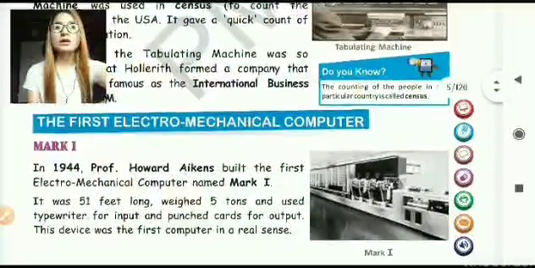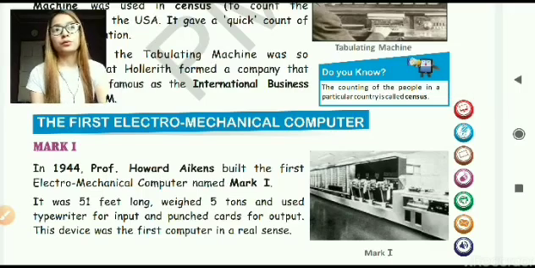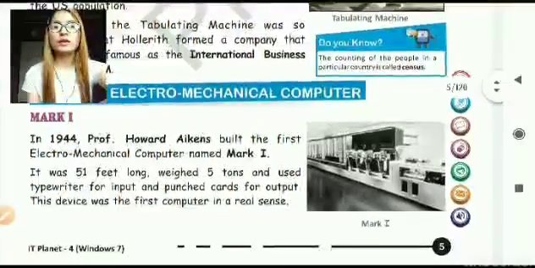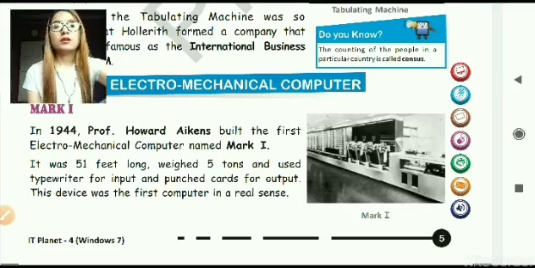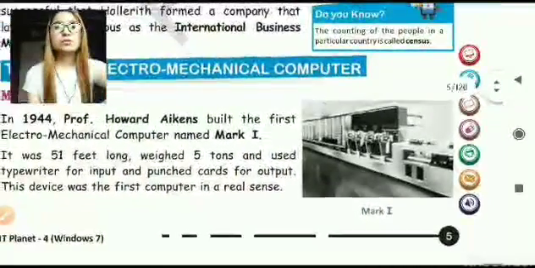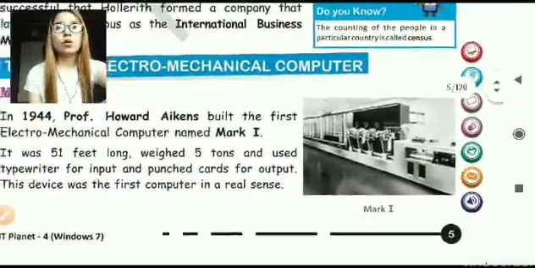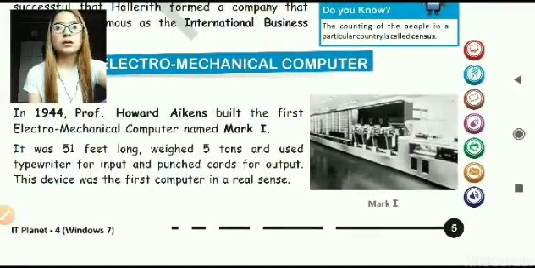After this came the first electromechanical computer. Now, an electromechanical computer means a machine which works on both electricity and manual work, or with the help of a person. So the first electromechanical computer was Mark I. You can see here in the picture as well, and it was invented by Professor Howard Aiken. You can see in the picture, it's pretty big. It was 51 feet long and weighed 5 tons.